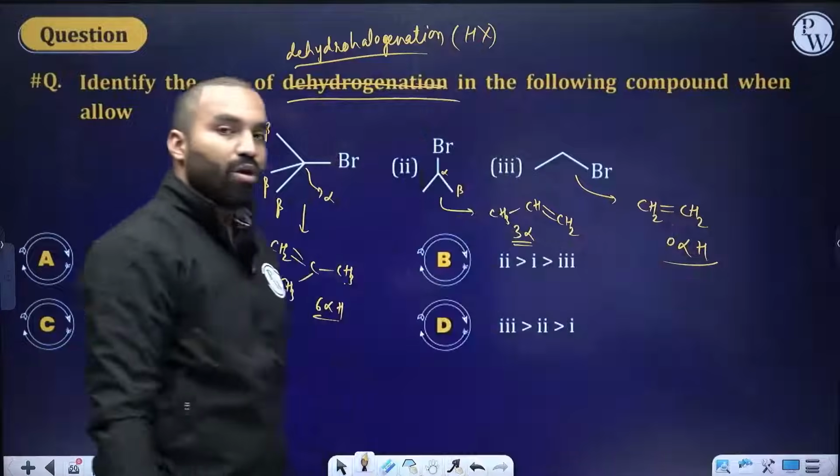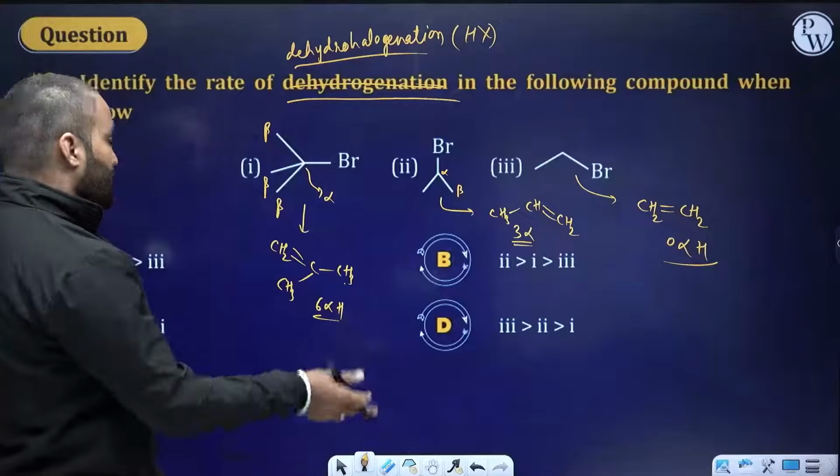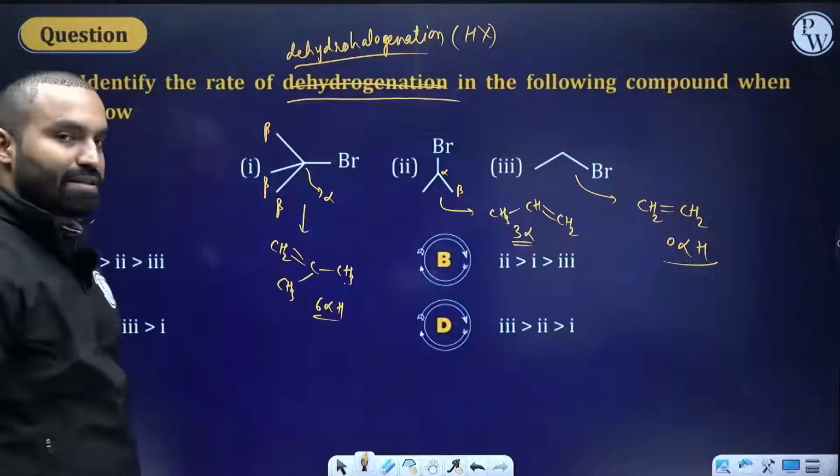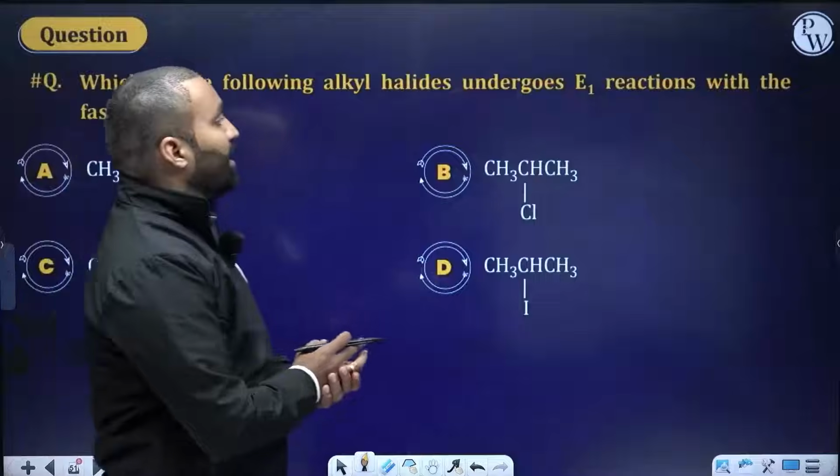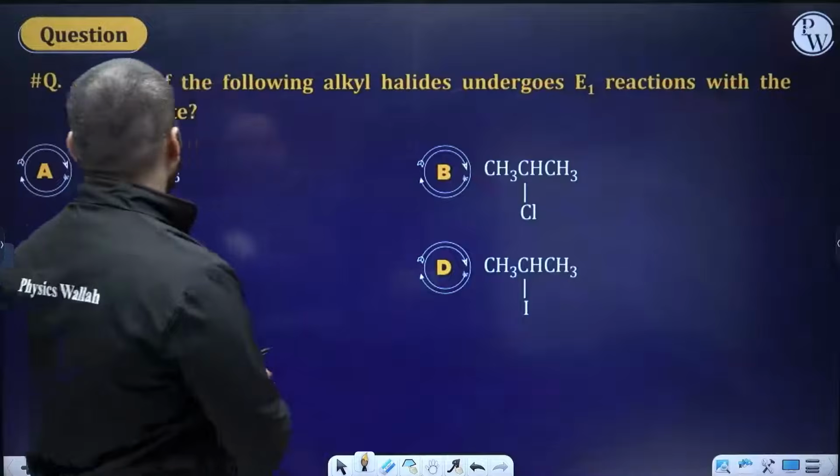Therefore, this will undergo very slow reaction. So 1, 2, 3 should be the order. Option number 1 is the answer. Clear everybody? Which of the following alkyl halide undergoes SN1 reaction with the fastest rate?